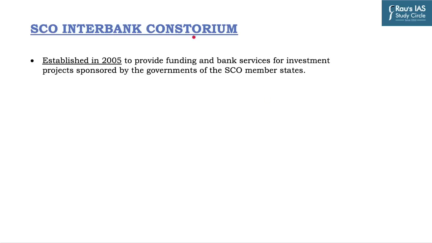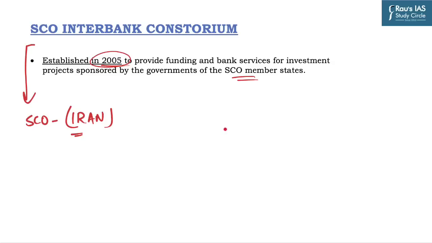Now moving on to the other organization which was in the news, the SCO Interbank Consortium. It was established in 2005 to provide funding and banking services for investment projects sponsored by governments of SCO member states. The members of this consortium are all the members of SCO except Iran. The Indian company which is a member of this organization is IIFCL, Indian Infrastructure Finance Company. Further, China is the largest economic power in SCO and India has now become the second largest economic power in SCO.